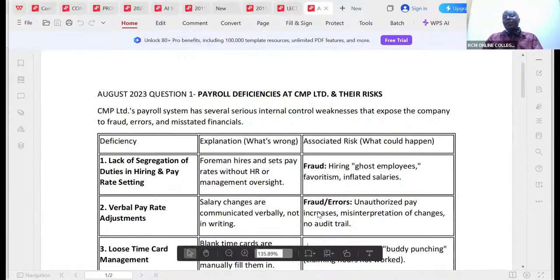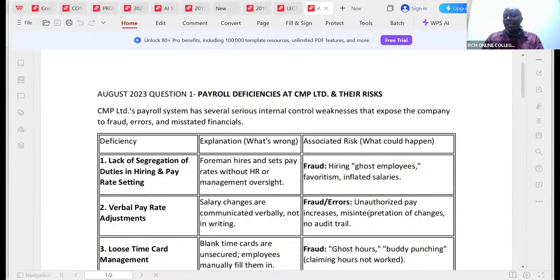Yeah. Then in this case here, we have the risk. The risk is unauthorized pay increases, misinterpretation of changes, no audit trail. As auditors, when we come there, if somebody got an increment, then we expect to see that in writing. And if this person got a very material increase, perhaps they changed to a much bigger role like a director, some positions we even expect to have what we call board approvals. Those board approvals, we should even be able to see in minutes.